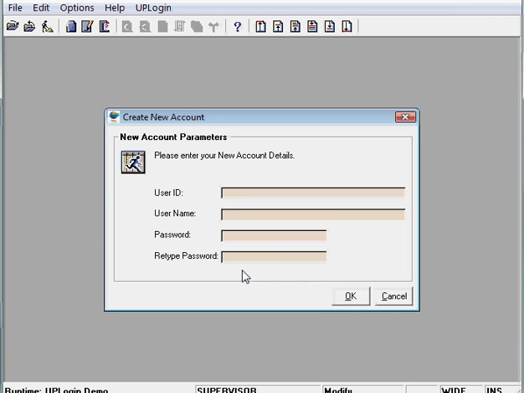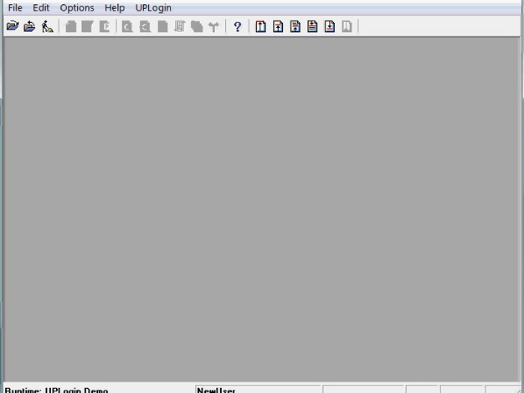I can give myself a simple password, and automatically I'm logged on as the new user, and I have no rights assigned to myself beyond the fact that I exist as a user.